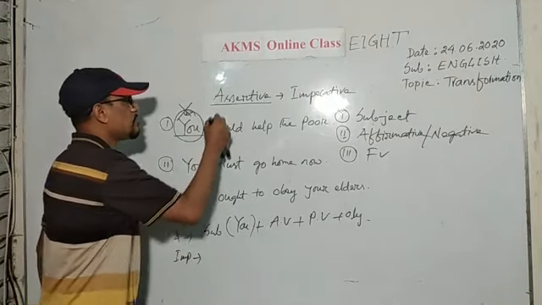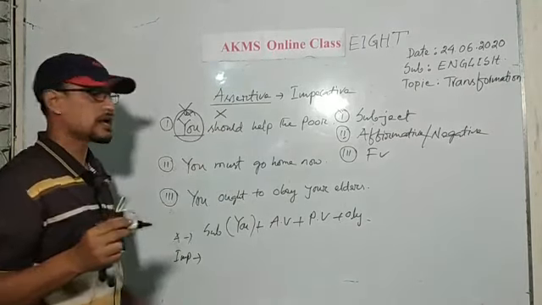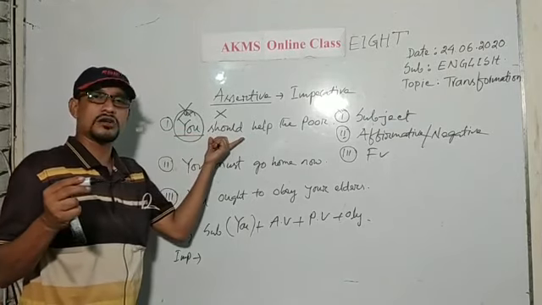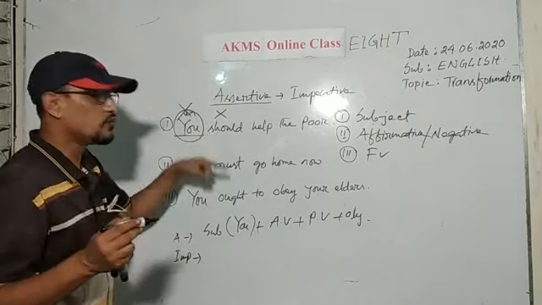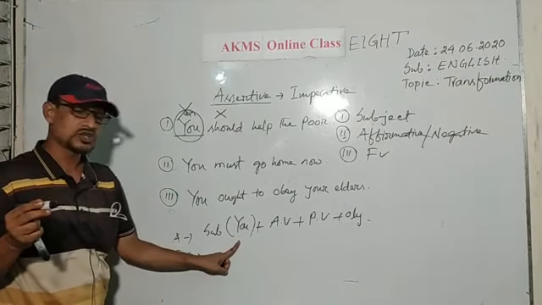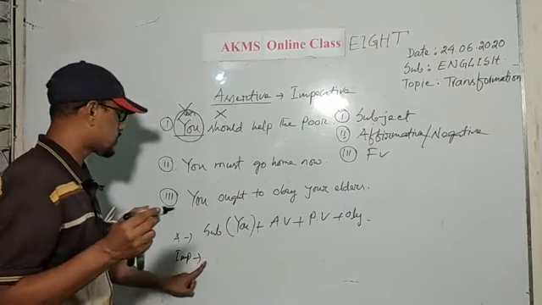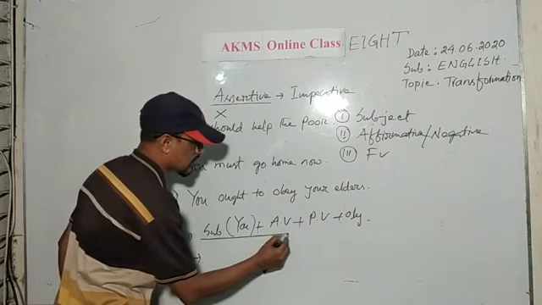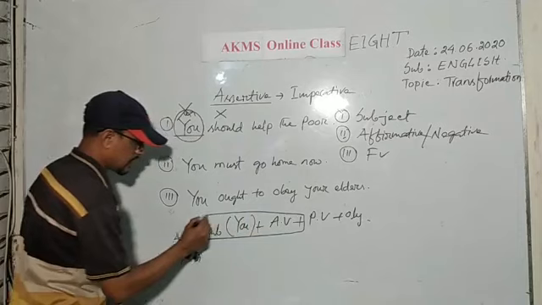I also omit the auxiliary verb. That means you should erase you and the auxiliary verb. Whenever you find you as the subject and you are asked to transform it into imperative, then you will erase the subject and the auxiliary verb. Okay? Now,